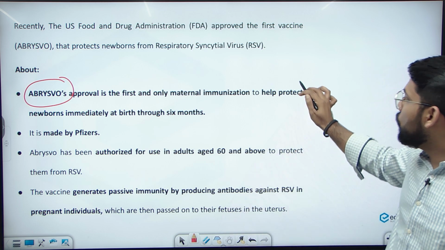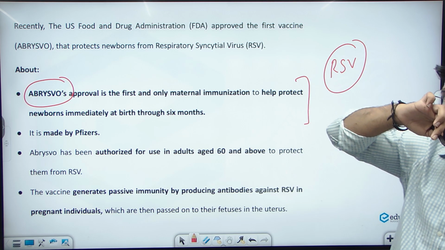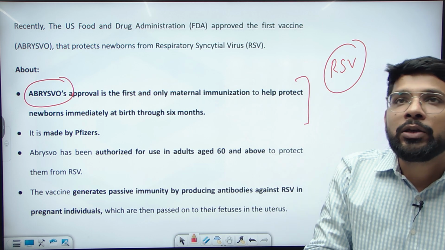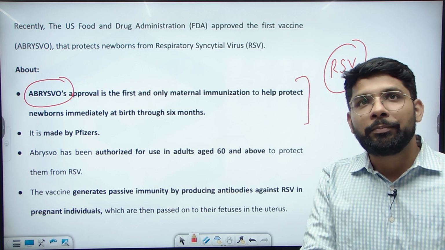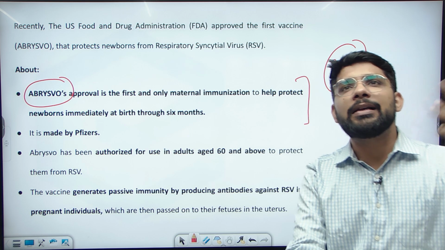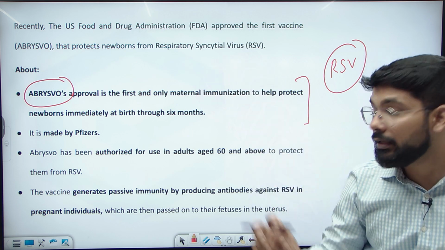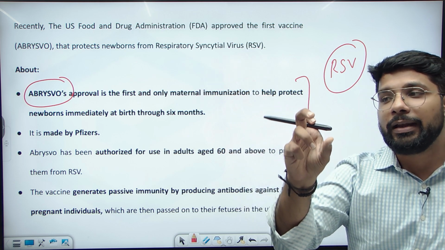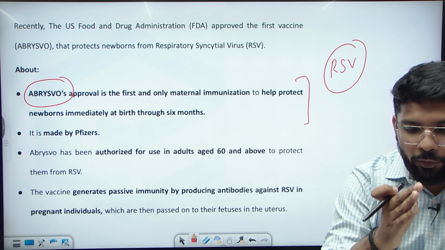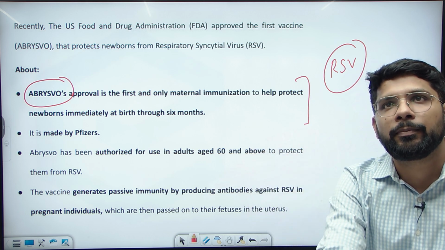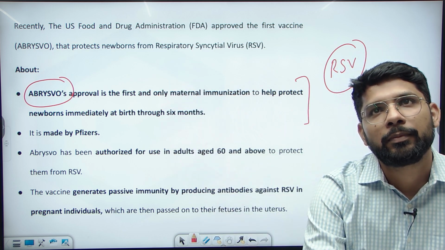It helps to protect the newborn from RSV immediately after birth. Initially, there was no vaccine, so the newly born child was susceptible to pneumonia, bronchitis and other lung diseases. But after immunization with this vaccine, the mother will develop antibodies against the RSV virus, and those antibodies will transfer from the mother to the fetus, and then the fetus will be immunized against the RSV virus.